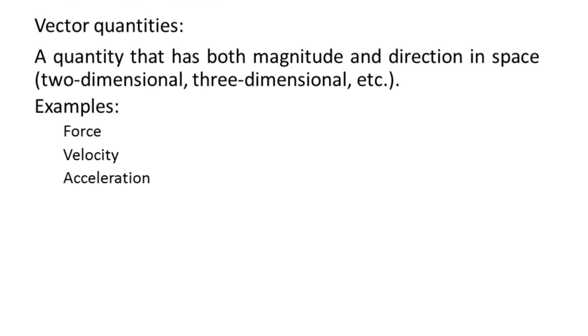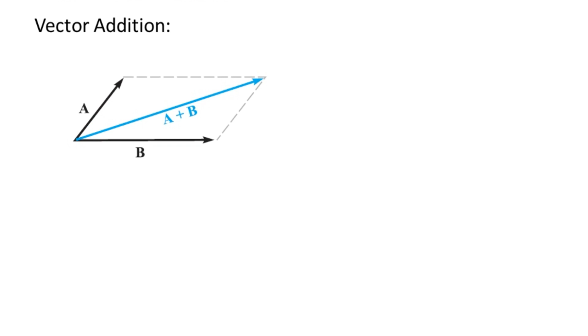So for vector quantities, we perform various kinds of operations, which we can write mathematically in symbolic forms. We have simple operations like vector addition. As far as the geometry is concerned, see here, any two vectors are added for the vector addition.